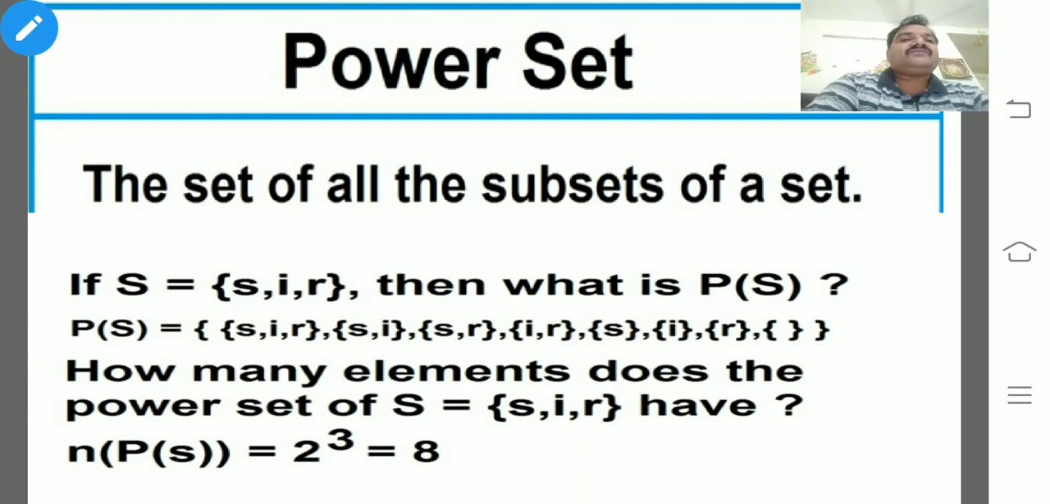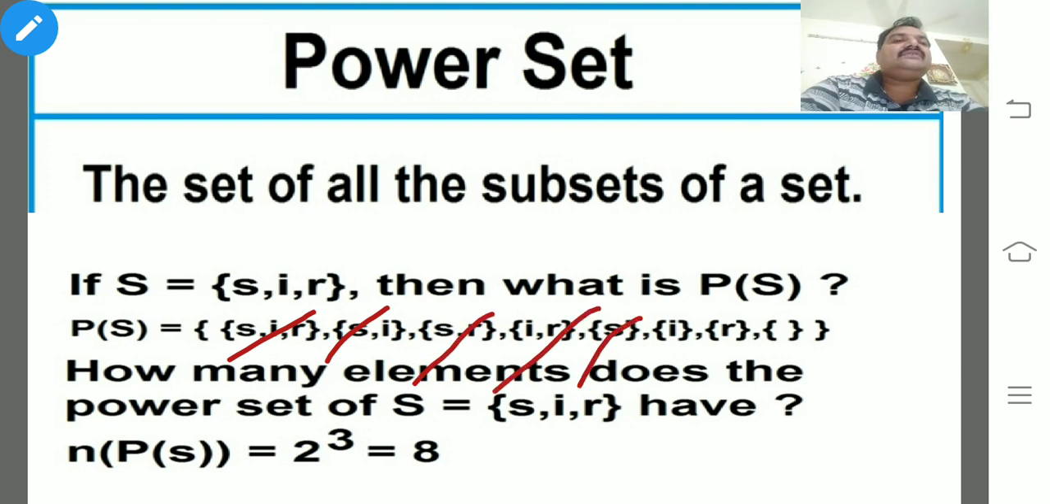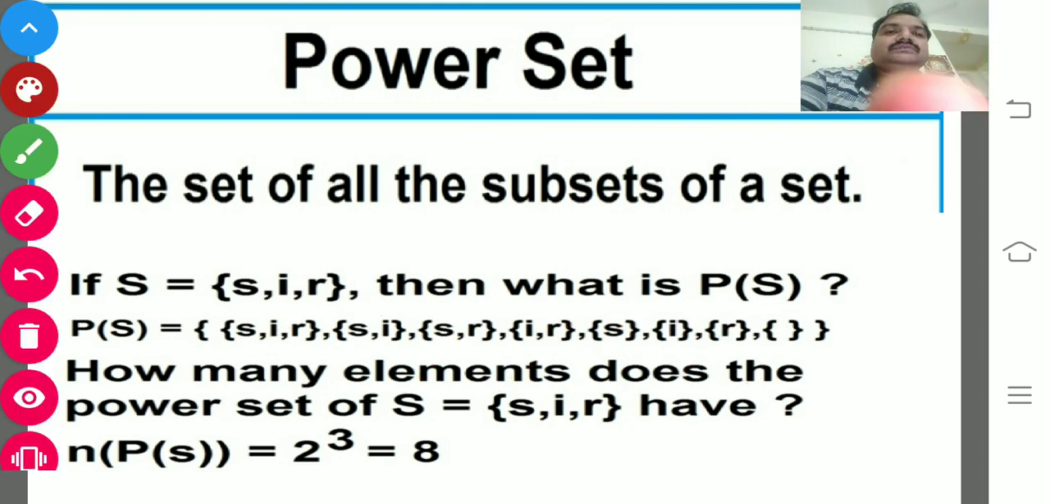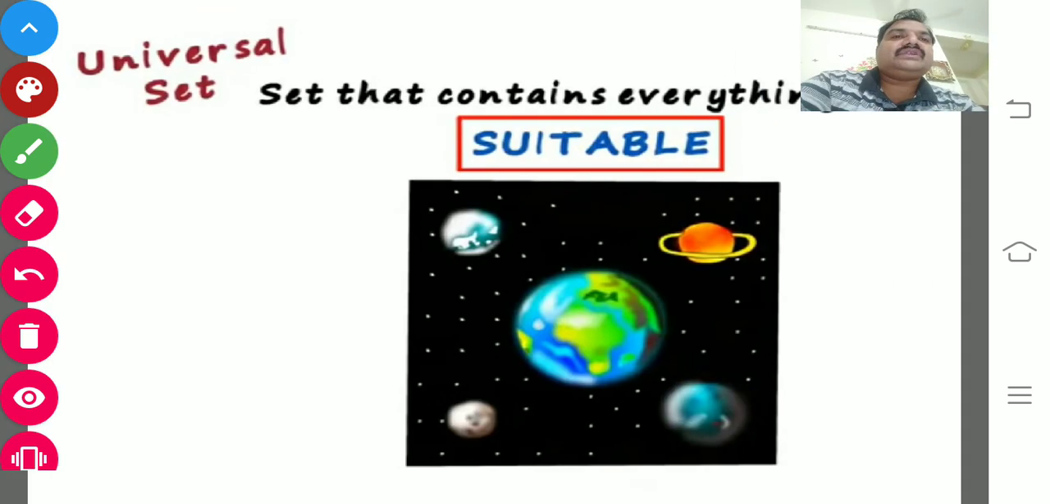So for the power set of S, simply the number of elements in P(S) is 2 power n. So 2 power n means what? 8. So 1, 2, 3, 4, 5, 6, 7, 8. That's it. So that is called the power set. I hope you could understand.